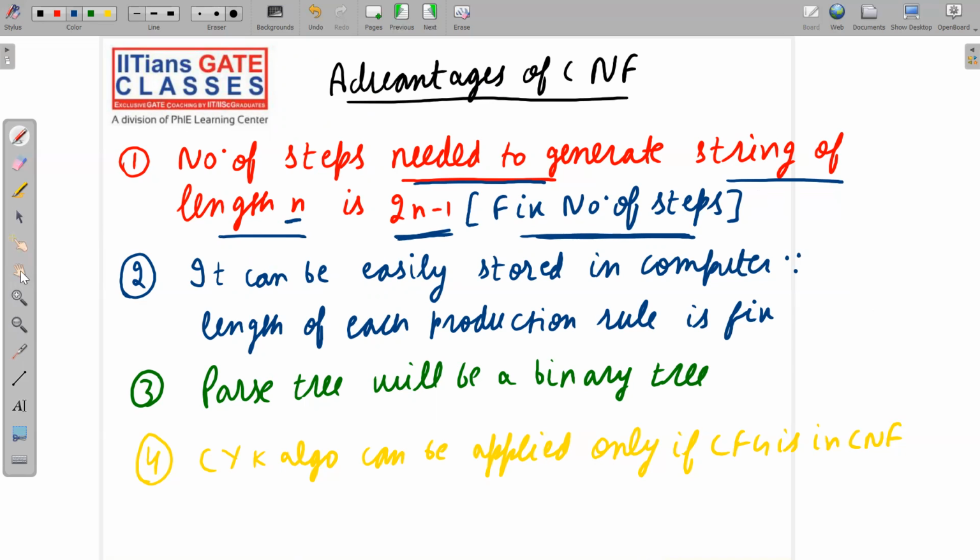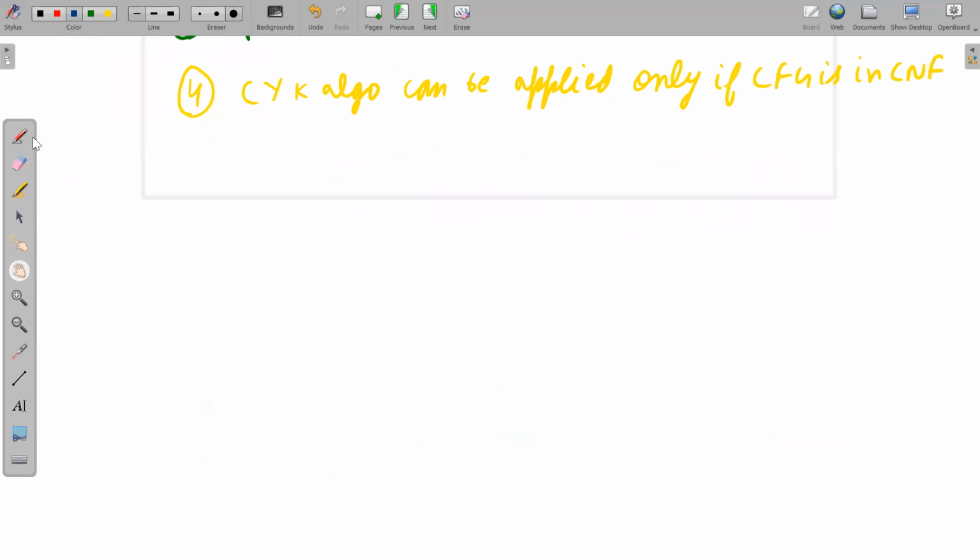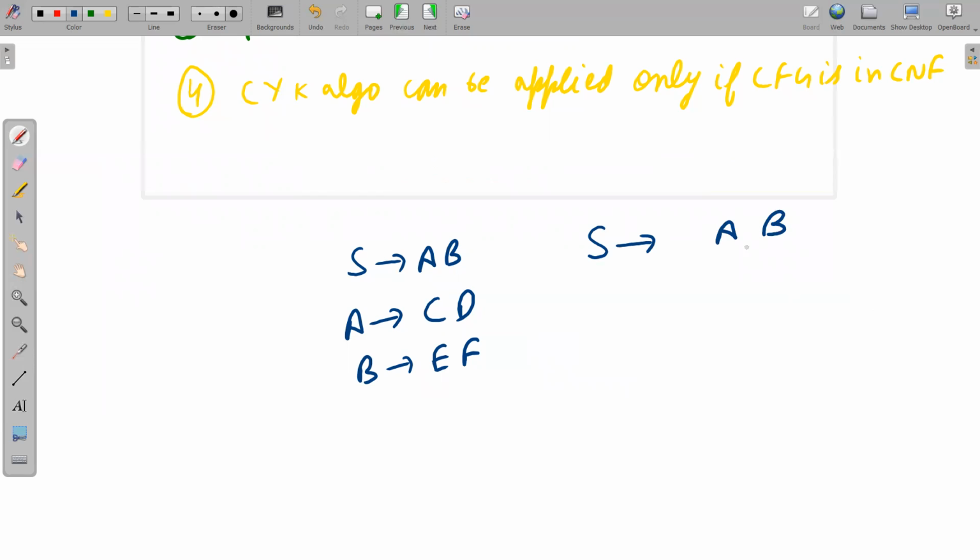How we will prove it? This is a very simple scenario. Let me give you the basic idea. Of course, I will not go into more details, but I am giving you just the basic idea. S implies AB, A implies CD, B implies EF. So if you want to generate any string, then you will apply S implies AB. Now this A will be replaced by CD and this B will be replaced by EF. Let me do it step by step so that you get the proper idea. S implies AB. This is our first step.